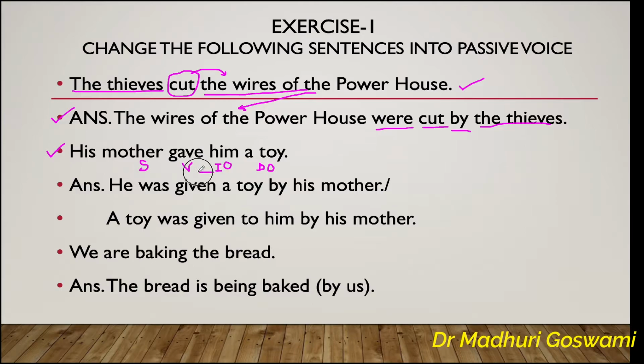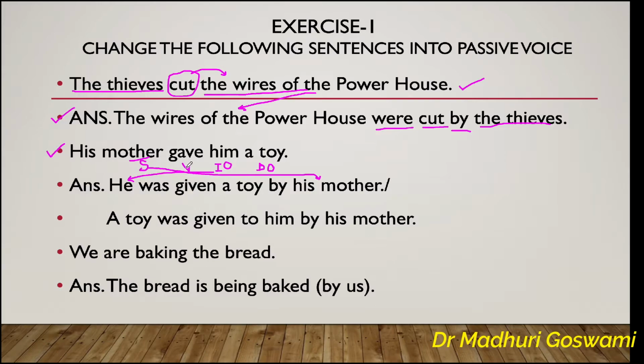So we will take this word him in place of the subject of the passive voice as it's the object in the active voice. Him becomes he. His mother is the subject in the active voice and that will take place of the object in the passive voice. Of course, with the preposition by.